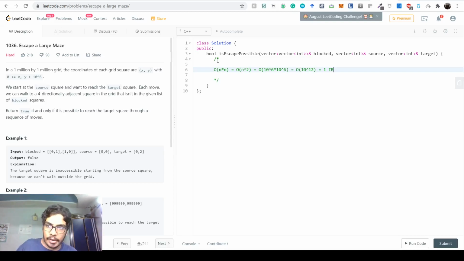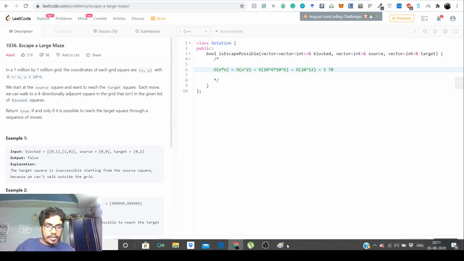Even 1 gigabyte of memory LeetCode actually does not give. On other coding websites like Codeforces, sometimes due to the nature of the competition you could have 1 gigabyte of memory allocation, but generally LeetCode is 200 to 300 megabytes because of the levels of the problem. So what we have to do is solve this problem, getting from the beginning to the end, with much less than 1 terabyte of memory. So how are we going to do that?